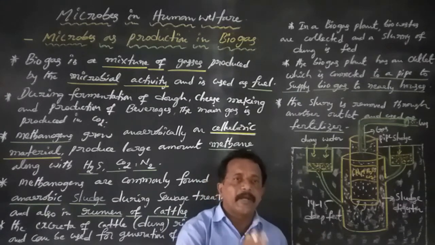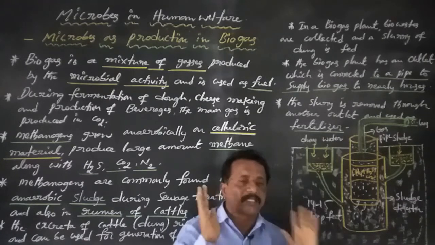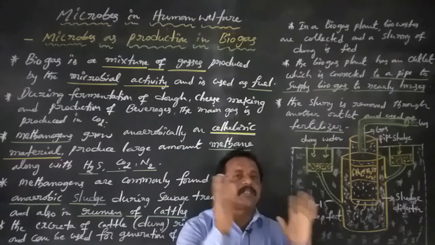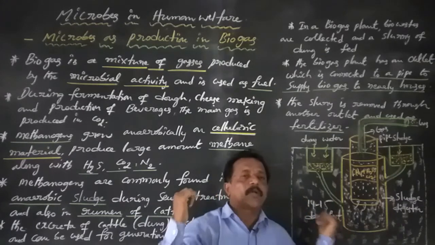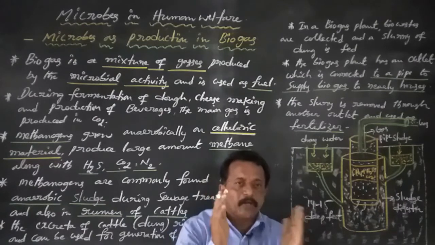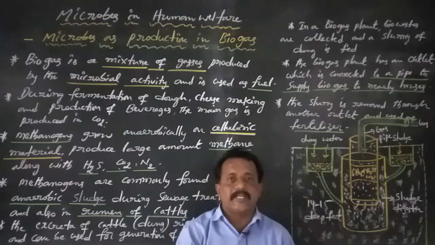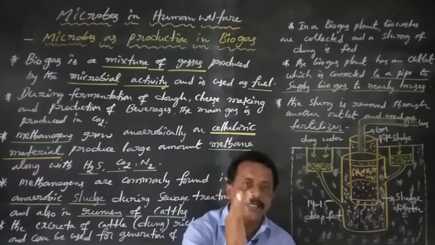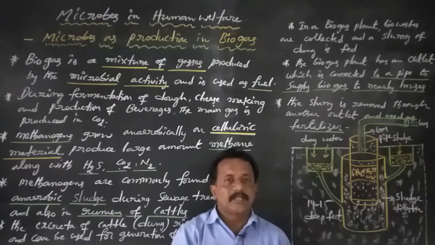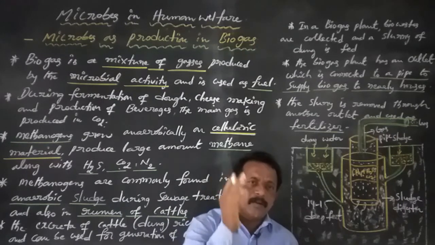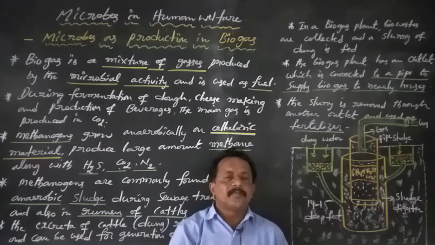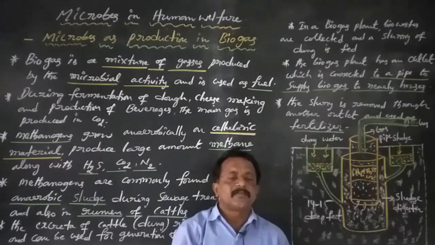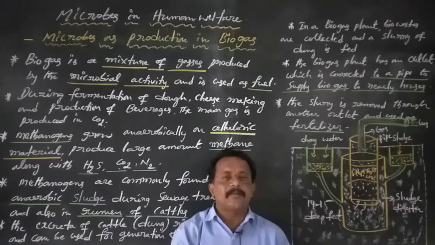Hence biogas plants are always constructed within rural areas. This biogas or gobar gas is used for cooking and lighting in houses.